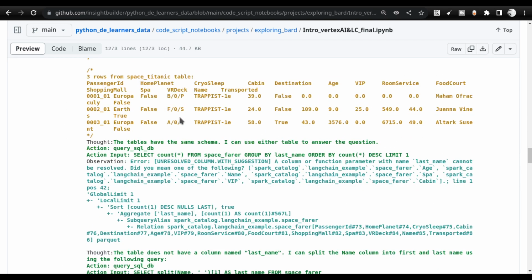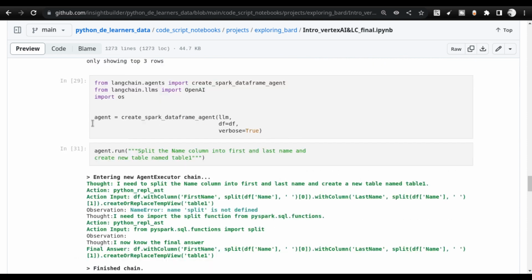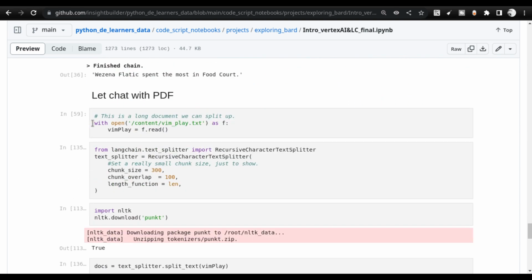Once you go down, after both Spark data frame and Spark SQL, the next thing that I tried was chatting with the PDF. Everywhere nowadays you see a lot of YouTube videos, lots of blogs, lots of discussion around chatting with your documents. Chatting with documents is one of the very crucial applications that has been opened up by large language models. The most abundant document that is available today is the PDF document, and an even more abundant document is simple text.